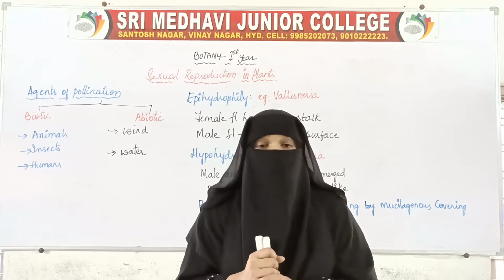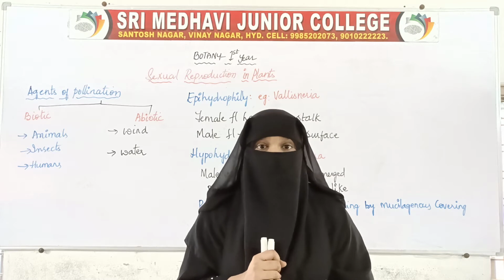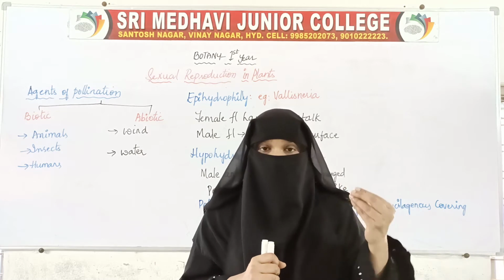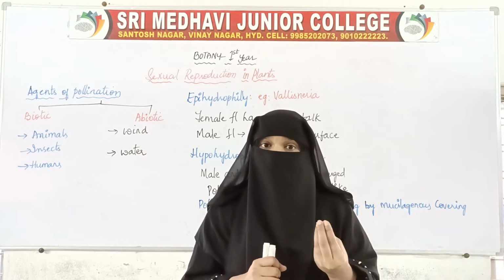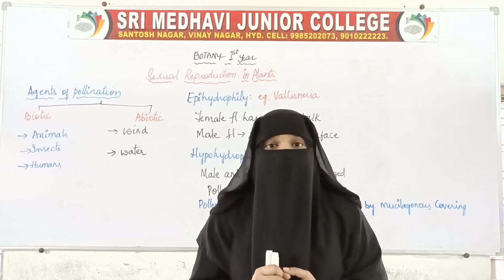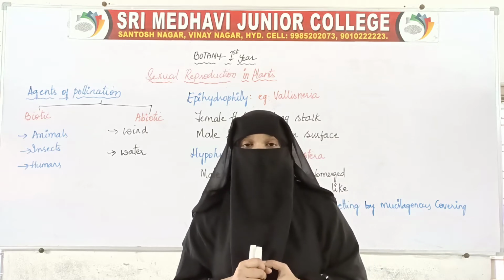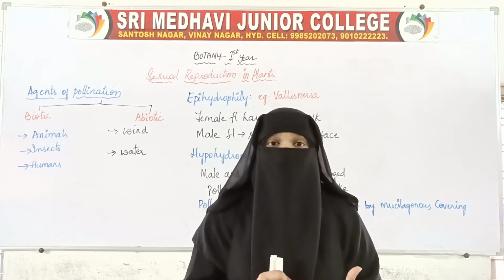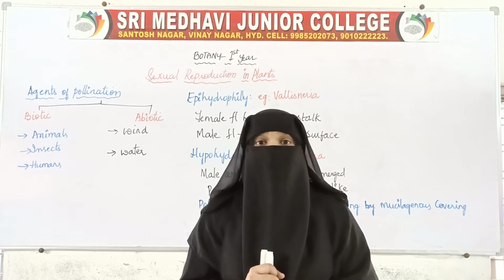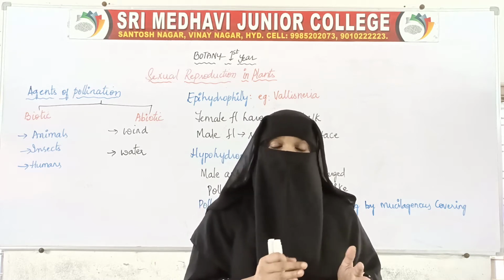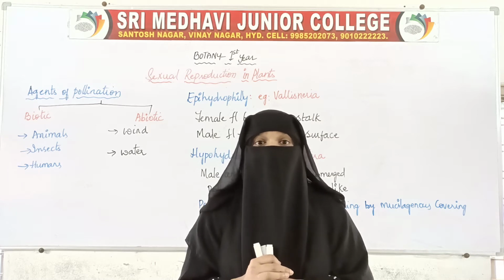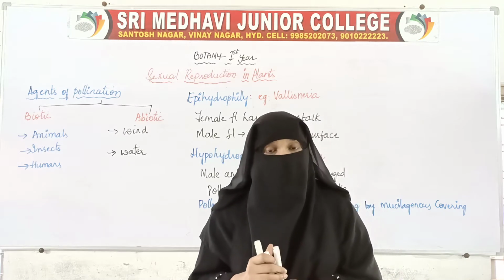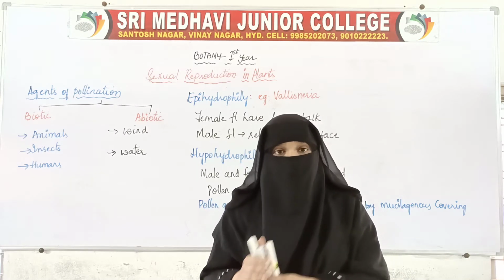But pollen grains are stationary. How will they be transferred? Pollination is the transfer of pollen grains from anthers to stigma, but how are these pollen grains transferred? There are certain agents which help in this transfer of pollen grains from anthers to stigma. There are some agents which facilitate this transfer.